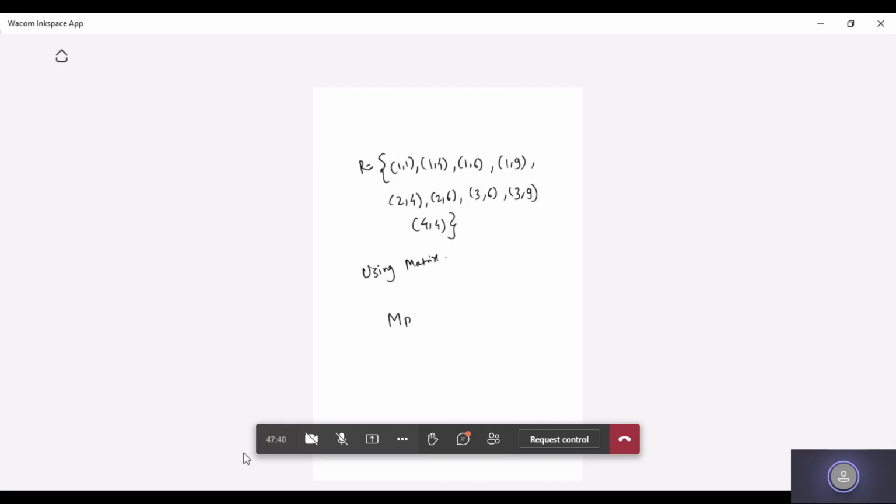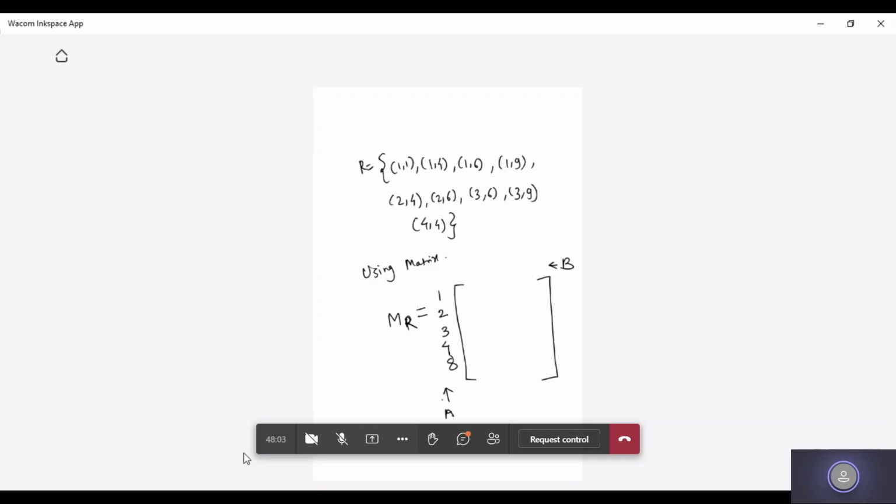Now, if I want to represent a relation using a matrix, how do I do it? I will represent it as MR, the relation matrix. MR stands for relation matrix. So I will have A here and B here. What are the elements of A? The elements of A are 1, 2, 3, 4, 8.